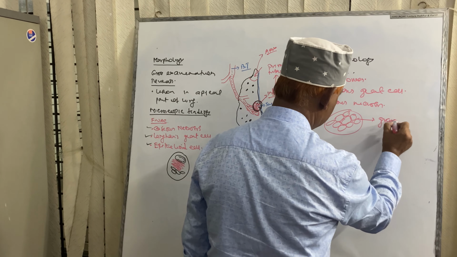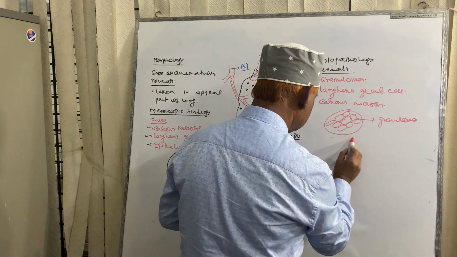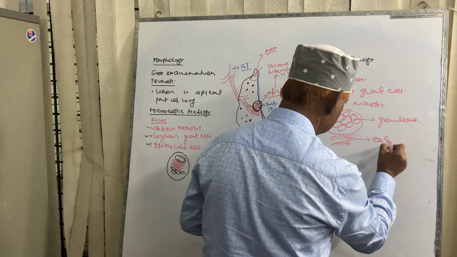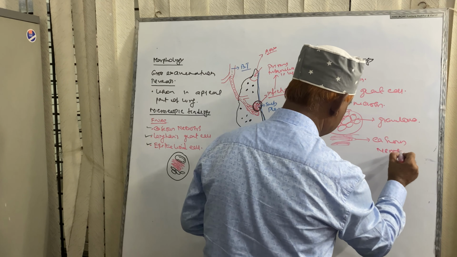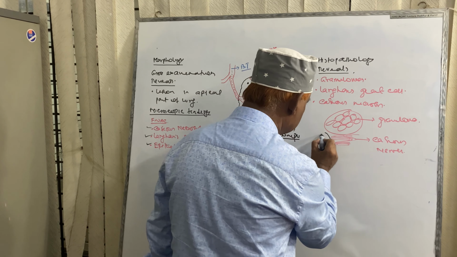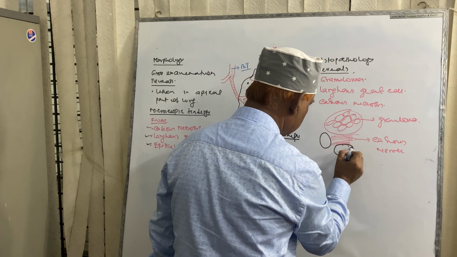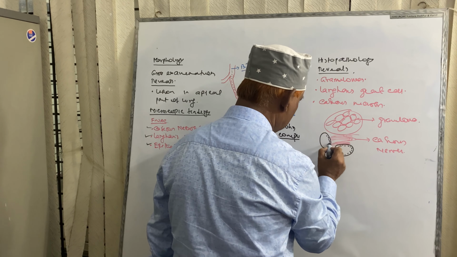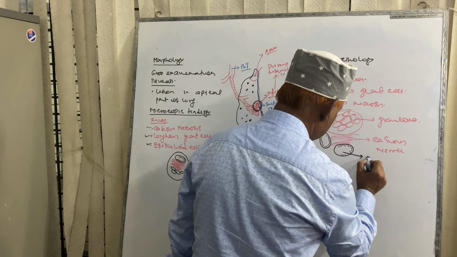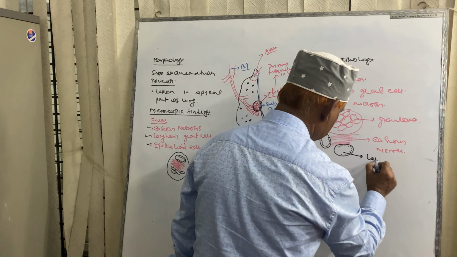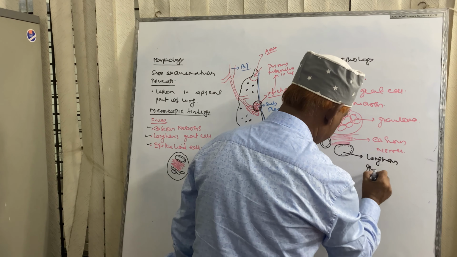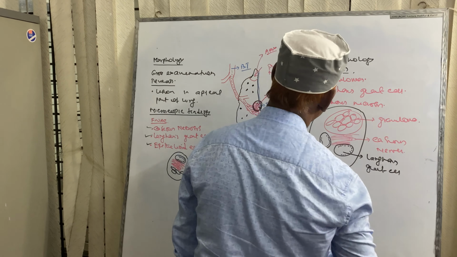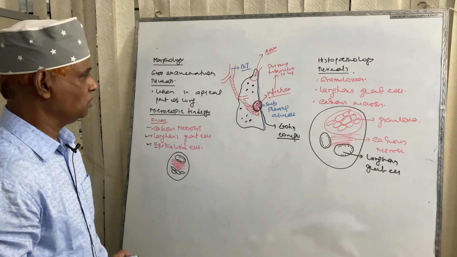This is granuloma. This is the caseous necrosis, and these are the Langhans giant cell. Multiple nuclei arranged at periphery of cell showing horseshoe appearance. These are Langhans giant cell. This is the histopathology of secondary pulmonary tuberculosis.